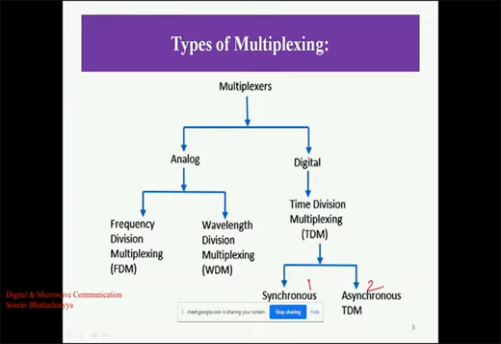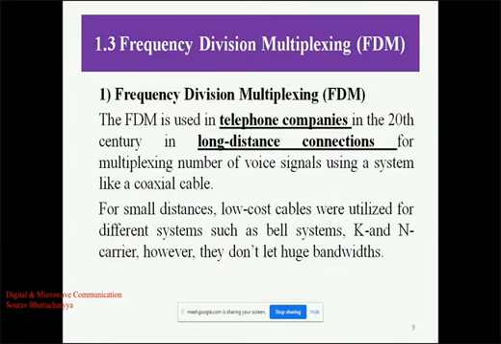We will discuss here only three techniques: frequency division multiplexing, synchronous TDM, and asynchronous TDM. Frequency division multiplexing was used by telephone companies in the 20th century, and it came into existence in the Indian market in the years 1973 to 1977. At that time multiplexing was done with the help of coaxial cable. For small distances, low-cost cables were utilized for different systems such as the Bell system, K and N carrier. However, they did not provide huge bandwidth.